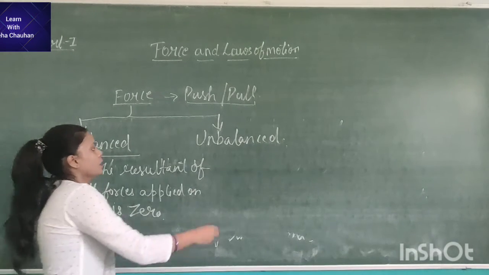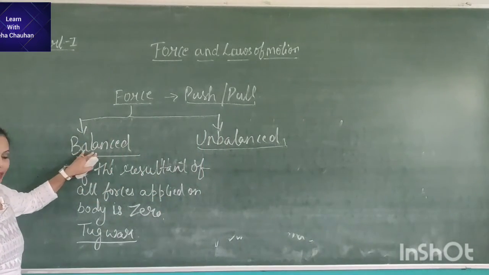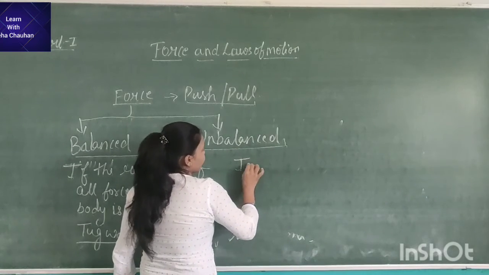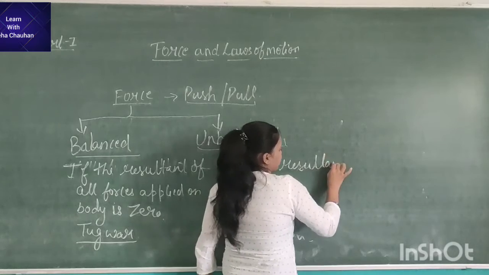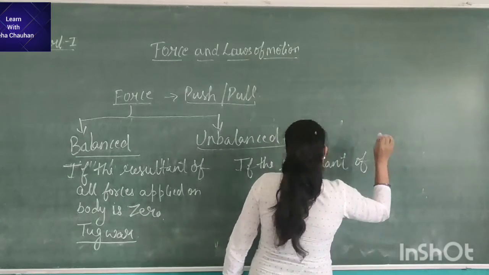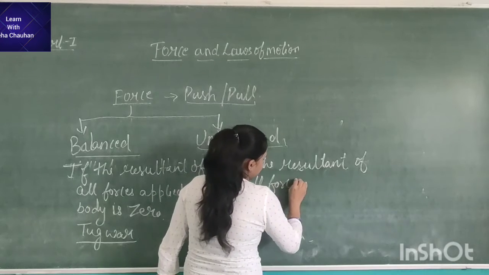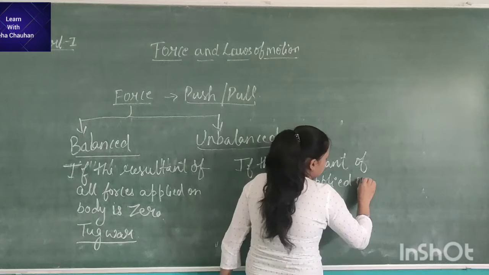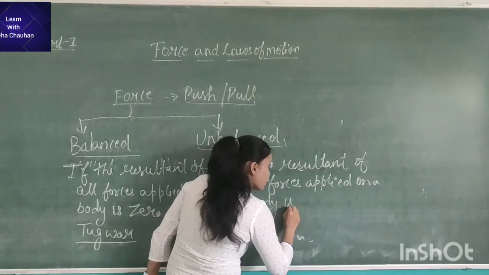Okay. Now unbalanced. Unbalanced is just the opposite of balanced force. What is balanced? What is unbalanced? If the resultant of all forces applied on a body is not 0.